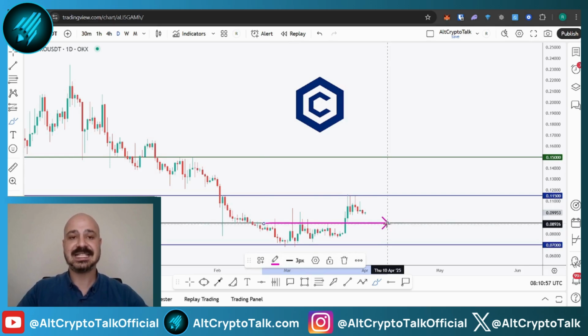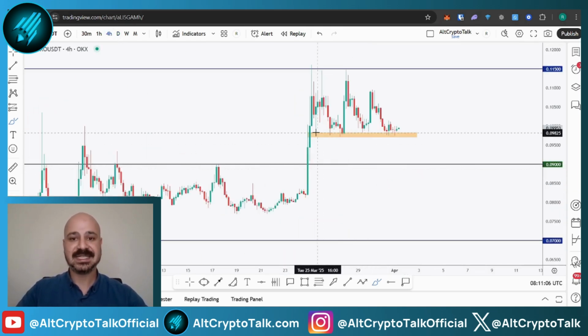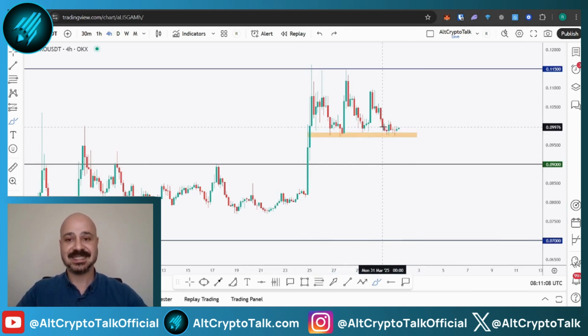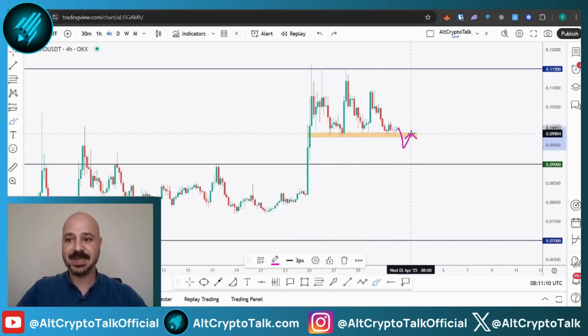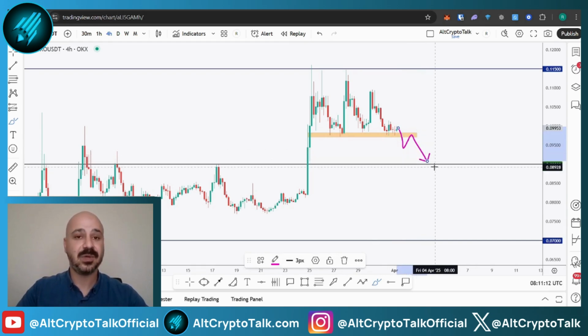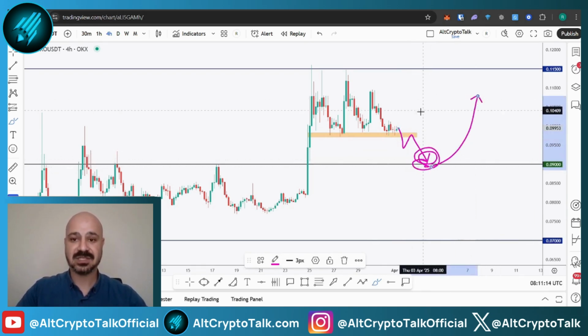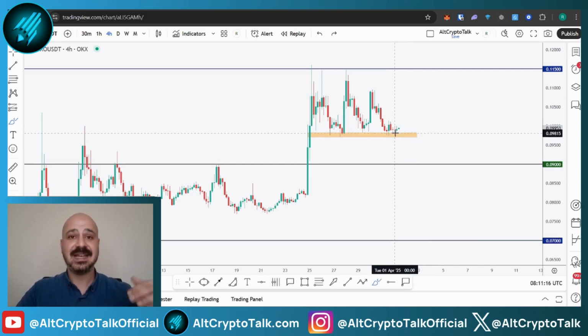We broke above this last major high, so it's a structure confirmed, and now we are expecting a trend following long. If you zoom into H4 time frame, we can see that we have a structure right there, as you can see in orange. If you break it downward, we'll be expecting further bearish movement towards the 0.09, where we'll be looking for longs.